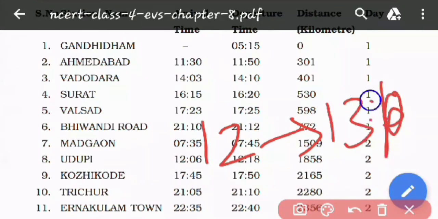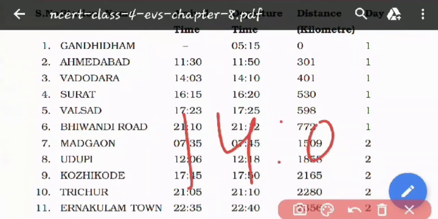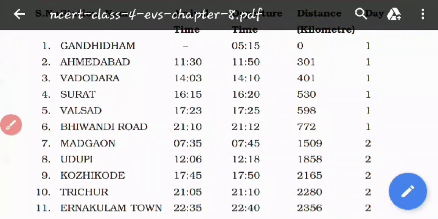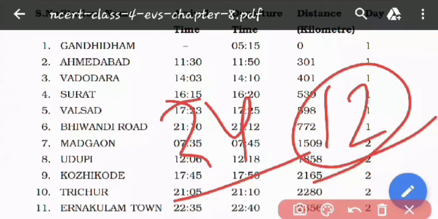And after 13 we have 14, and then 15, and then 16, 17, 18, 19, 20, 21, 22, 23. And the 24th hour means 12 o'clock at midnight. As soon as the 24th hour arrives, it means we have reached 12 o'clock at midnight. So this is the 24-hour clock time.